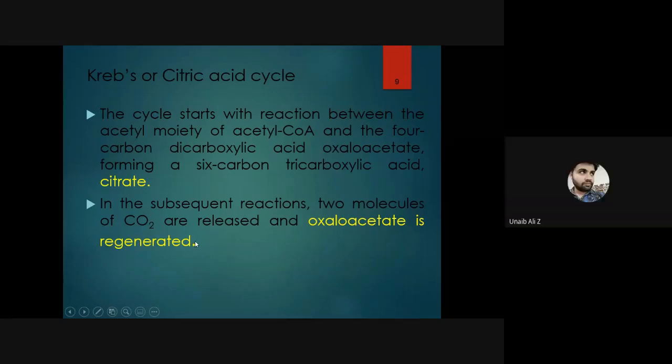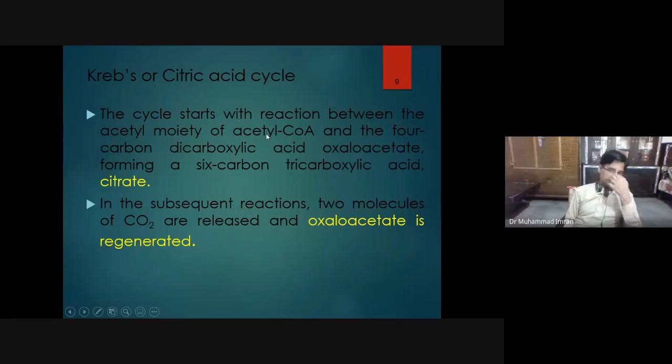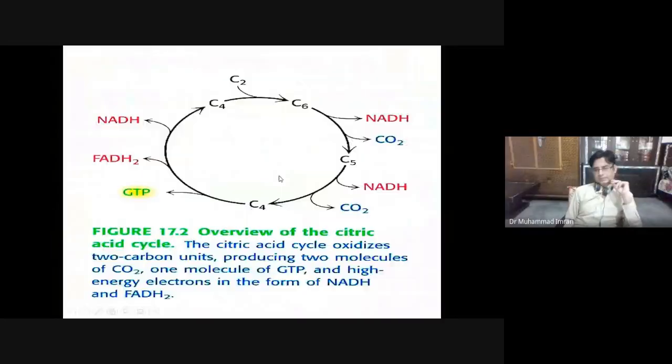This is how the acetyl-CoA, a two-carbon compound, at the end of Krebs cycle is converted into carbon dioxide and water. One carbon is removed in the form of carbon dioxide from here, and the second carbon is removed from here.